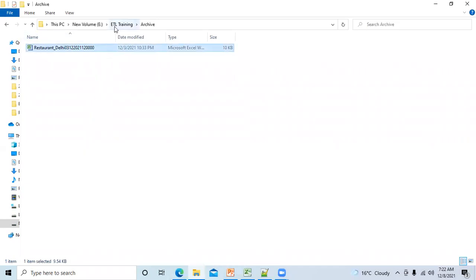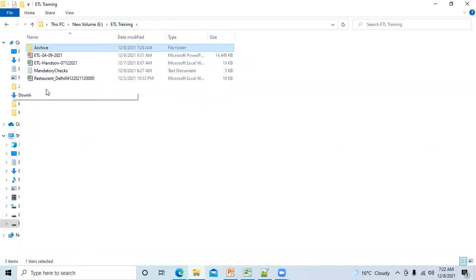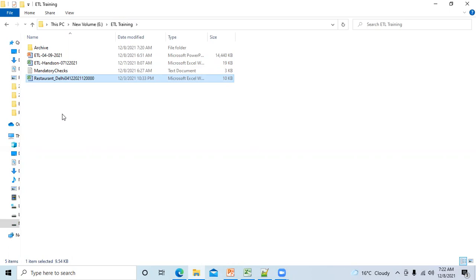Because actually what happens, I will tell you. You are receiving this data from the source file. You are applying your logic and you are loading data into the staging, integration layer, access layer, and you are showing it finally on the report. So what happens in the live scenario? The business users will tell you that the numbers coming on the report are not correct. Please check why the numbers are not correct. Then you have to do the root cause analysis, to find what the mistake is.